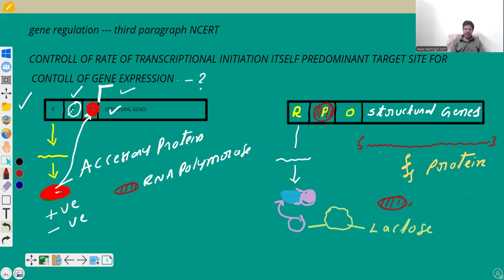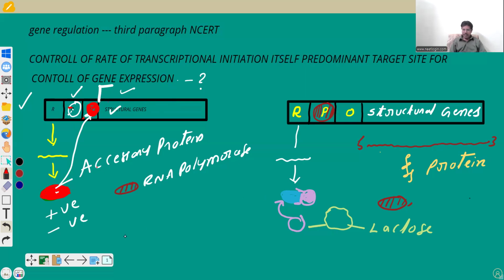So the repressor protein is produced always in an active state. In its active state, it binds at the operator. So there is no accessibility of RNA polymerase at the promoter site. So it is not involved in the transcription of structural genes.